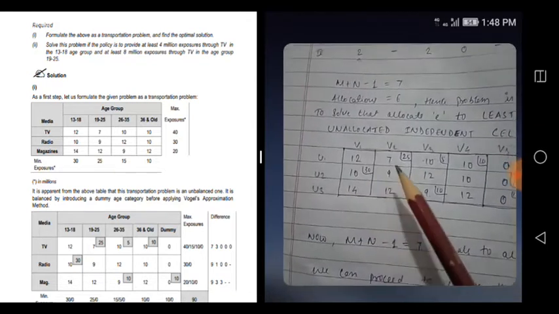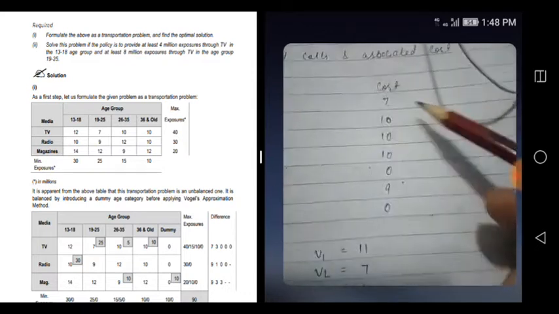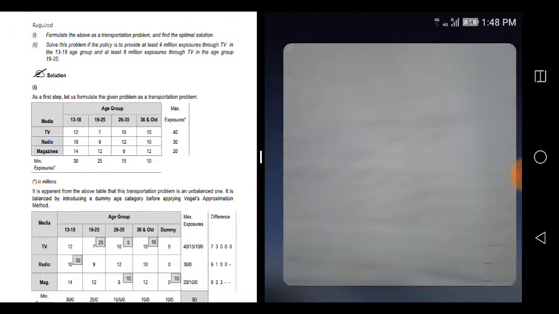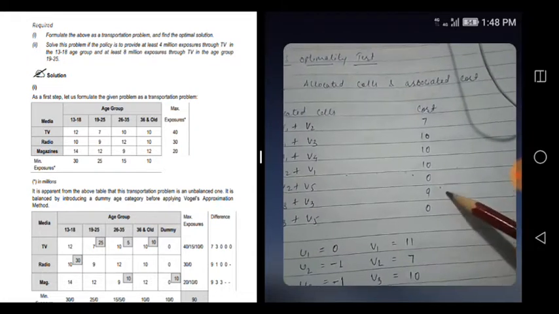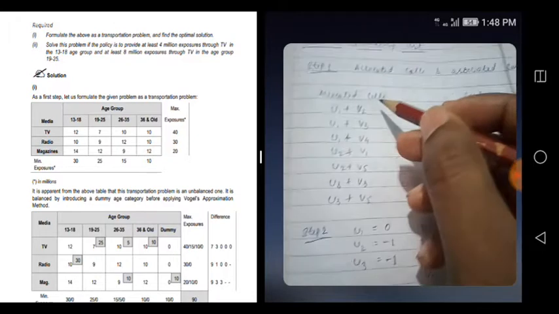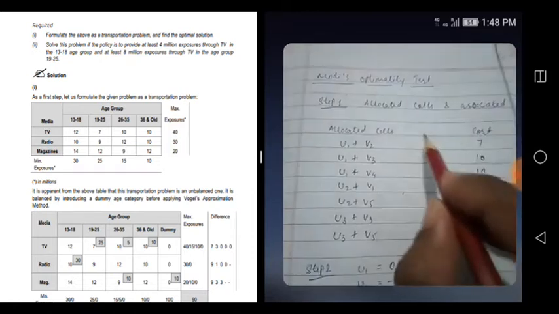What is the corresponding cost? See, 7, 10, 10, 10, 0, 9, 0, 10, 0, 9, 0. Okay, when you're solving it, you don't have to search for things, because you always have to write in the order, so that you can easily pick it up. So the first step is done in the optimality test.